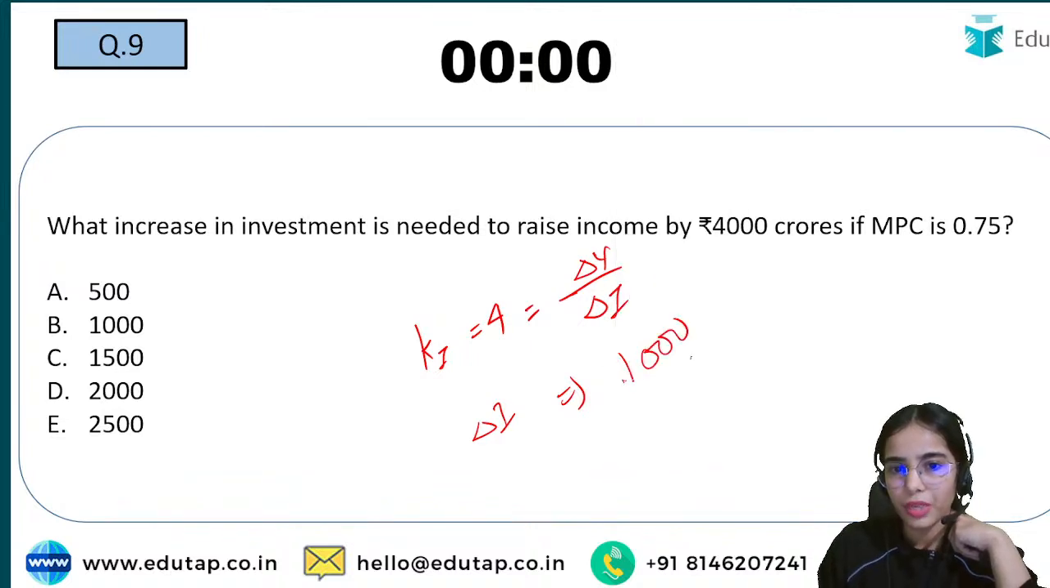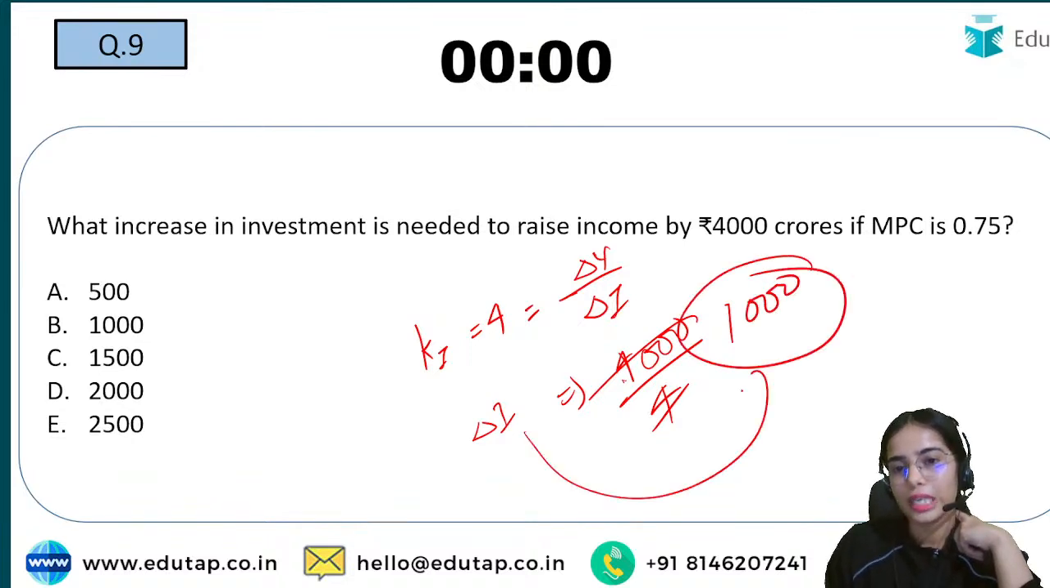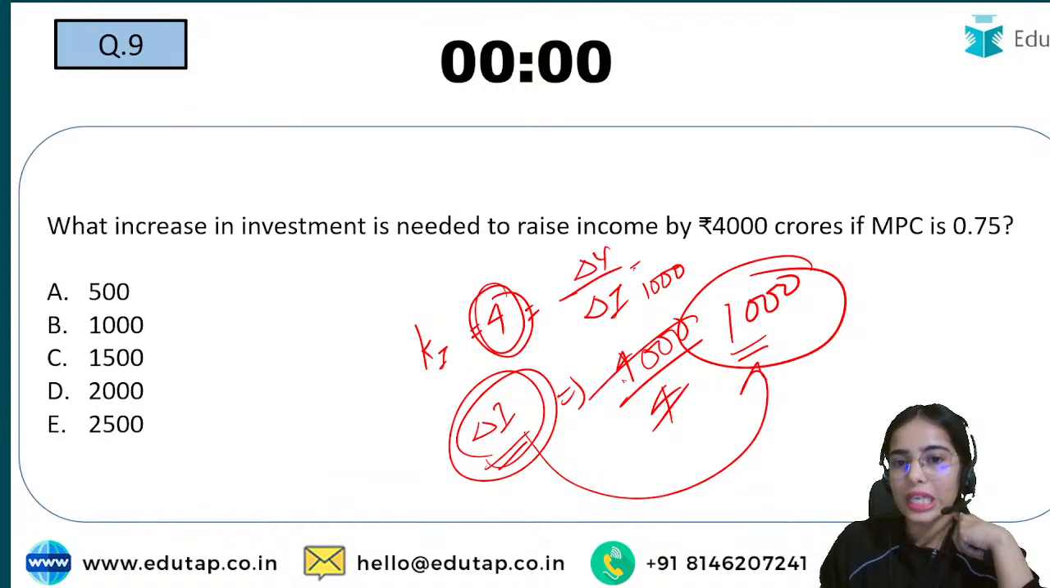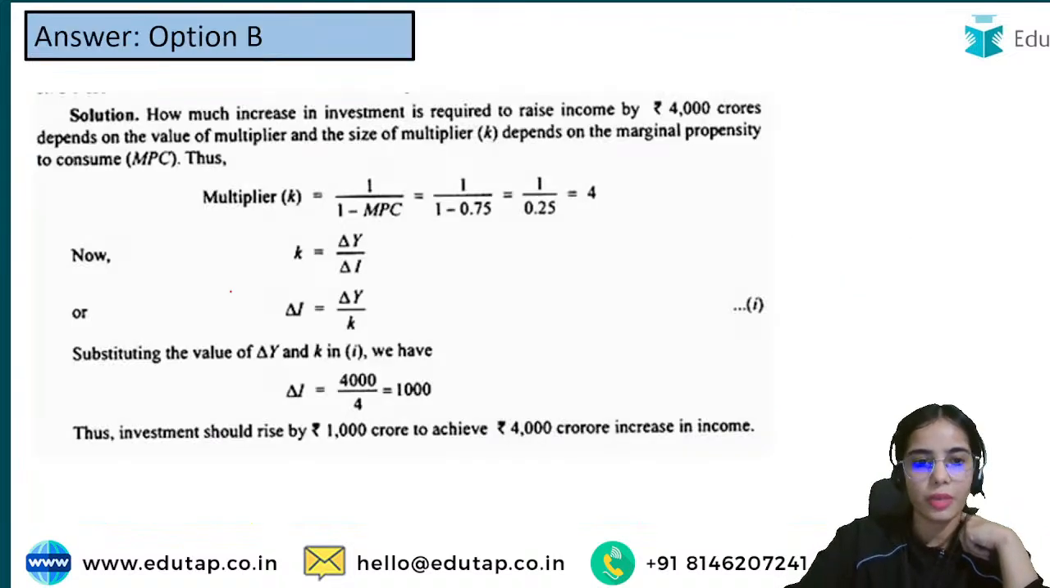So change in investment is change in income divided by 4, that is 1000. Your investment is increasing by 1000, and as your multiplier is 4, the income is increasing by 4,000. So very easy. The answer is B here, okay?